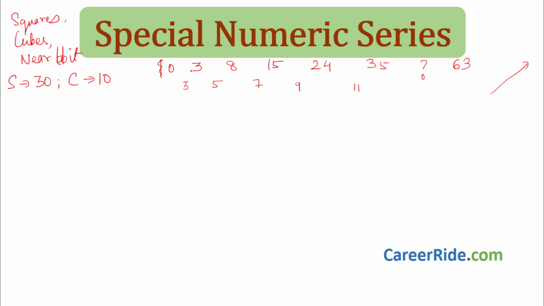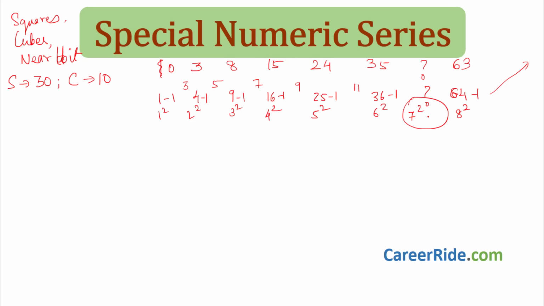this is 0, and 0 is nothing but 1 minus 1. 3 is nothing but 4 minus 1. 8 is nothing but 9 minus 1. 15 is 16 minus 1. This is 25 minus 1. This is 36 minus 1. Question mark, we don't know. This is 64 minus 1. And these are nothing but 1 square, 2 square, 3 square, 4 square, 5 square, 6 square. So by default here it should be 7 square, and this is 8 square. So it is 7 square minus 1.